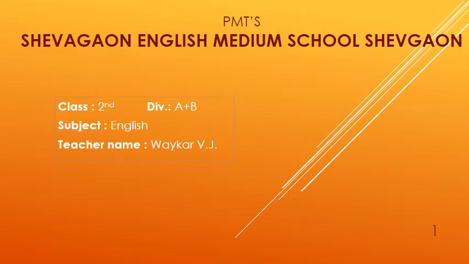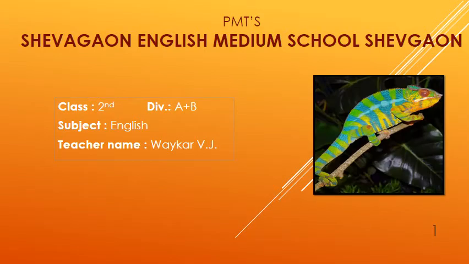Good morning, dear students. Today we are going to start our unit number 2 of our English subject. The name of our topic is chameleons. Second unit, 2.1. First topic is chameleons. From today we are going to start our unit number 2 and the first topic is chameleons. This is one poetry. This poetry is written by Colin West.